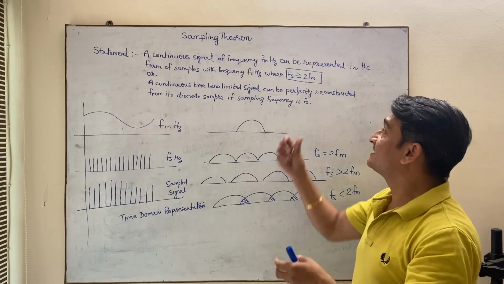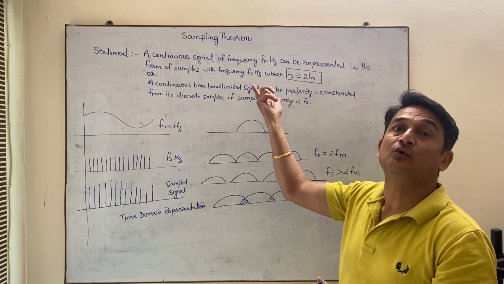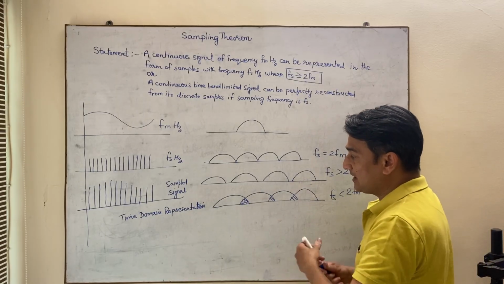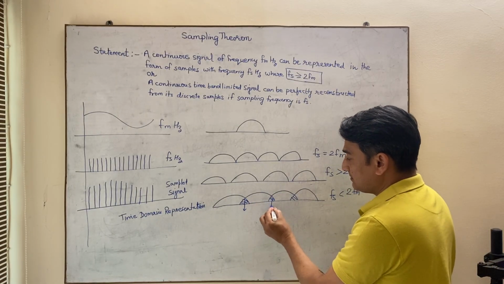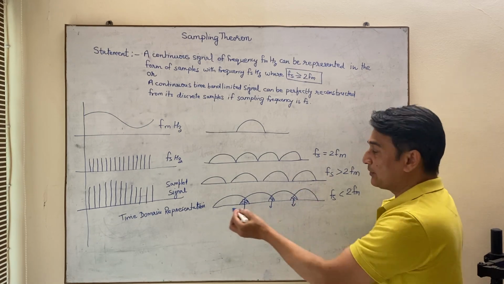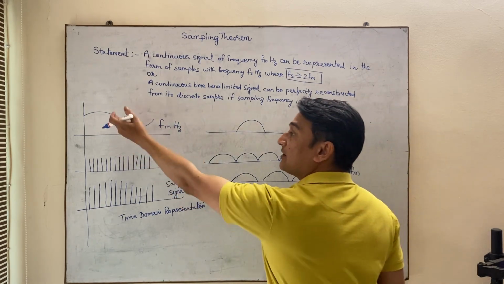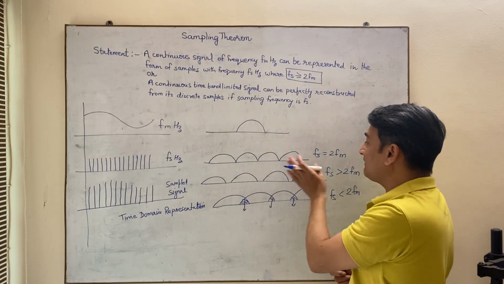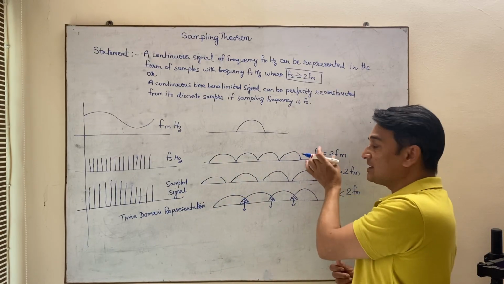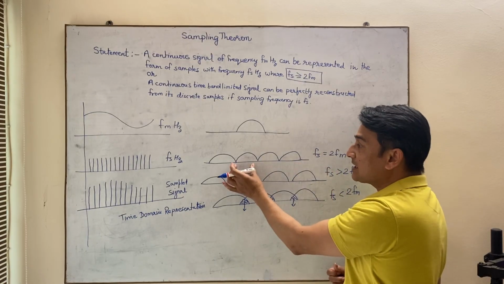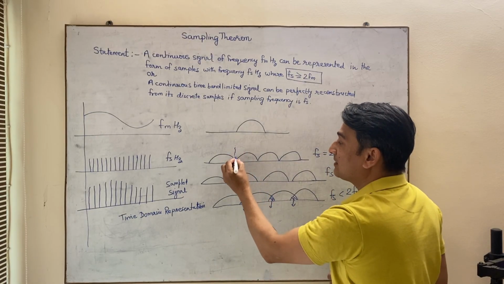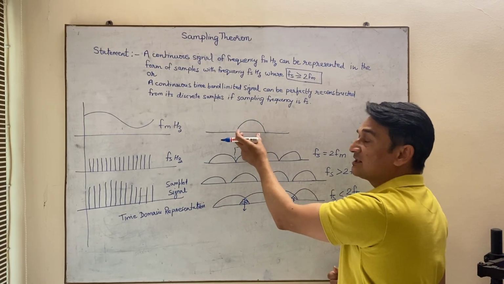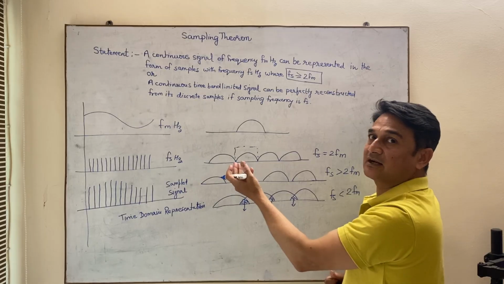Because the question always arises why Fs should be greater than or equal to 2 FM. So if it is less than 2 FM, you can see in the diagram, these values are overlapping. Because of this overlapping, when you reconstruct your signal, you will not be able to reconstruct it properly. That is why we keep the sampling frequency either greater than or equal to. This is the condition of equal to, where using a proper filter you can reconstruct the signal or you can get your modulating signal.